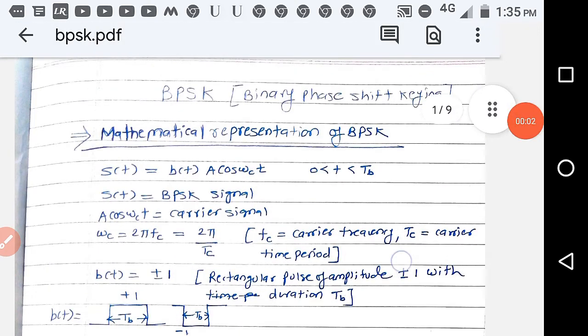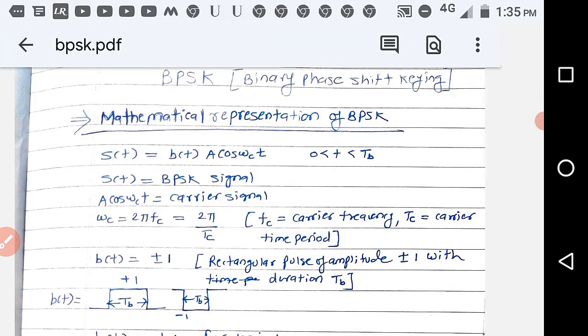In today's video, we will see about BPSK. In this video, you will get all the information related to BPSK, that is its mathematical representation, as well as its transmitter, receiver, its constellation diagrams, its bandwidth, and its probability of error. So in one video, you will get all that is needed for BPSK.